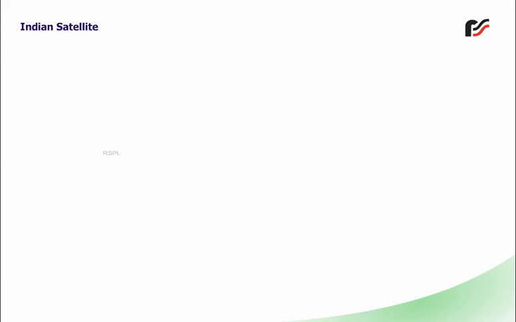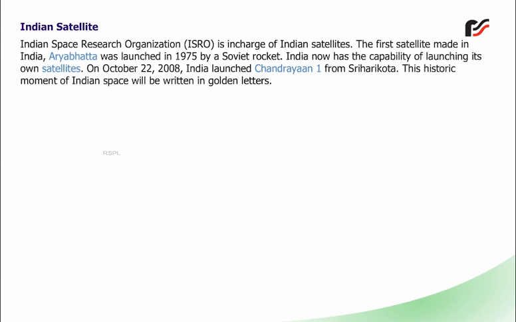Indian satellite. The Indian Space Research Organization (ISRO) is in charge of Indian satellites. The first satellite made in India, Aryabhatta, was launched in 1975 by a Soviet rocket. India now has the capability of launching its own satellites. On October 22, 2008, India launched Chandrayaan-1 from Sriharikota. This historic moment of Indian space will be written in golden letters.